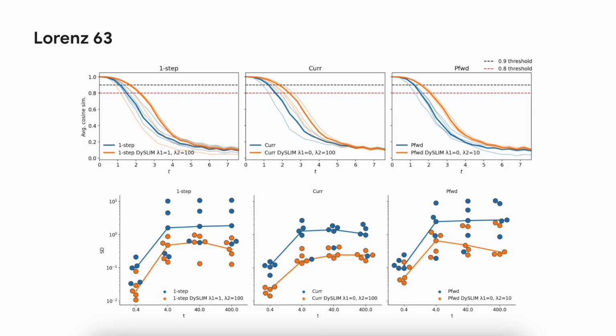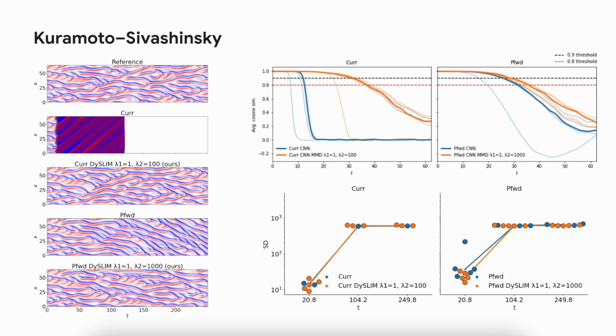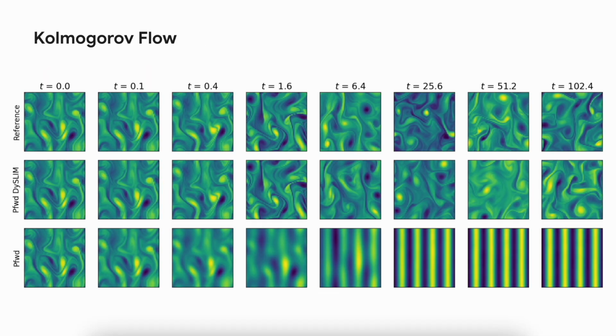even for long-term rollouts. We observe a similar pattern for the larger dimensional Kuramoto-Sivashinsky equation. We return to the image on the left, which we previously showed. Looking at the DySLIM regularized trajectories, we see that even with the longer rollouts, we remain in the correct attractor. This pattern is also observed for the largest system, which we examined as well, the Kolmogorov flow, where we see that the unregularized objective collapses to some mode or mean, while our regularized objective is able to stay in the true attractor.